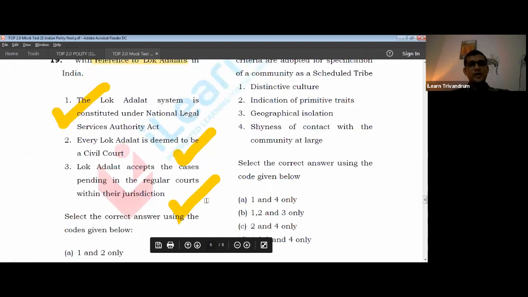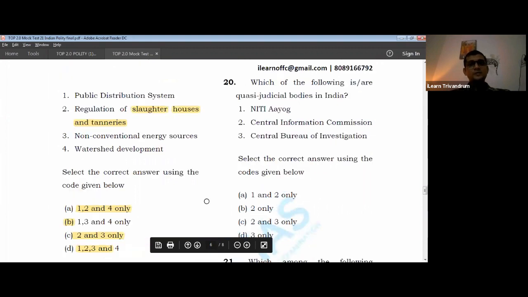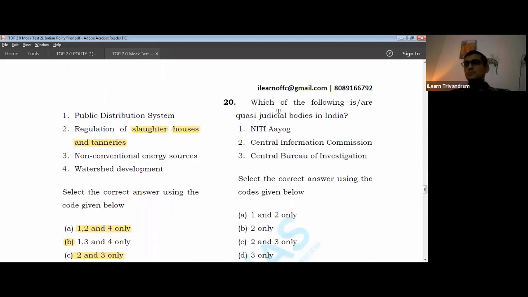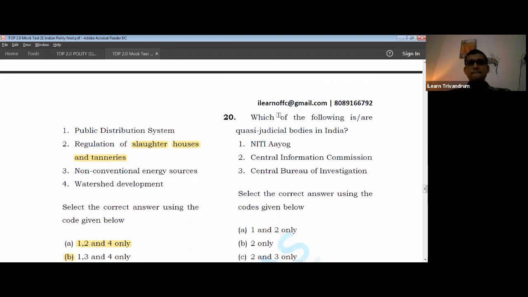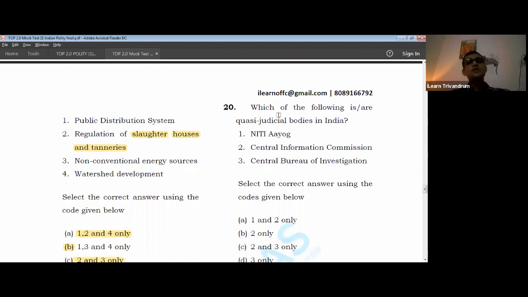Okay, so that is the 19th question. Come to the 20th question. Which among the following is a quasi-judicial body? Now, what is a quasi-judicial body? This is the key word. A quasi-judicial body is one which can decide questions of law and questions of fact.